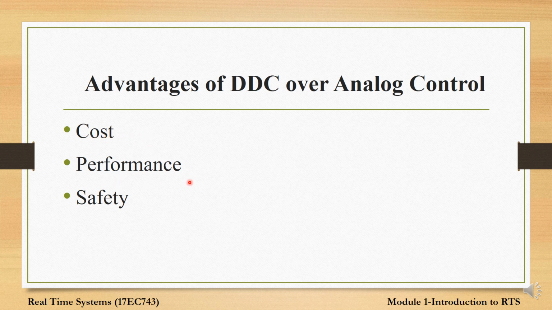Next, performance means that it will ensure accuracy and reliability by implementing a wide range of algorithms, so it ensures high performance. And since we are using modern digital hardware, mean time failures will also be reduced, which improves the safety of the plant. These are the various advantages of direct digital control over analog control.